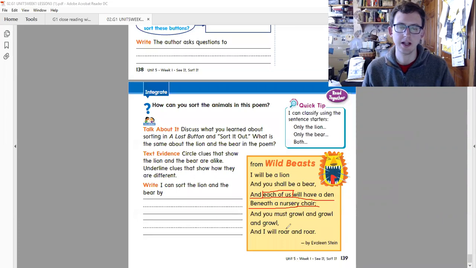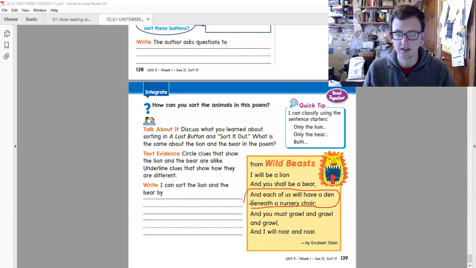So it means they both will have it. Now it says circle the clues that show the lion and the bear are alike. Underline the clues that show they are different. Okay. So to circle the clues that show they are alike. This is how they are alike. Now we will underline what makes them different.